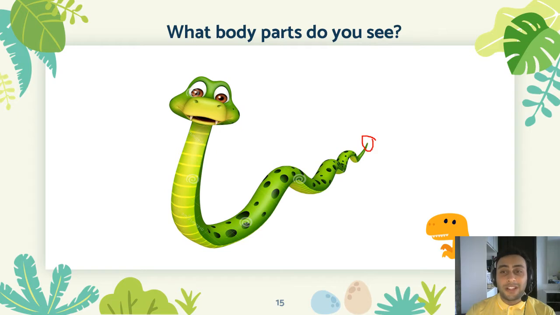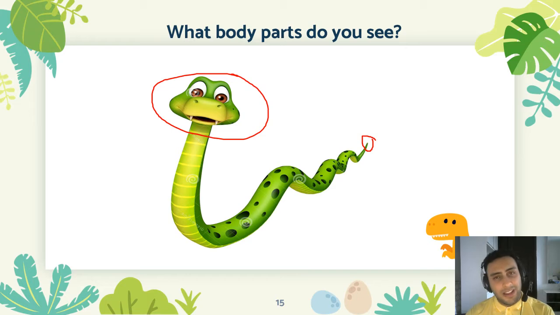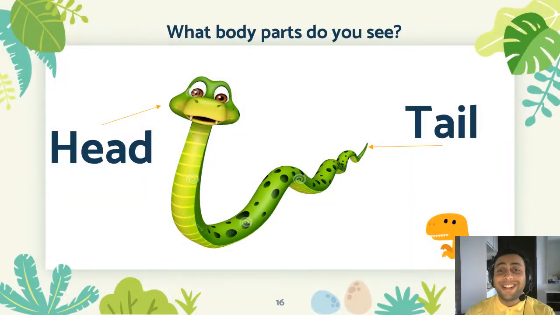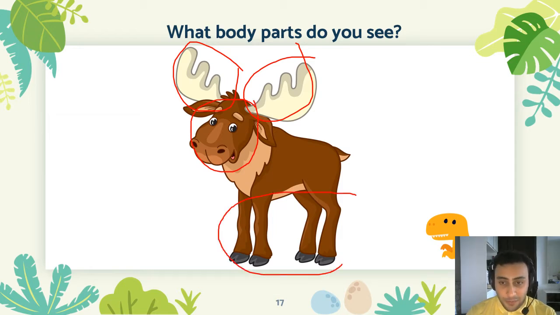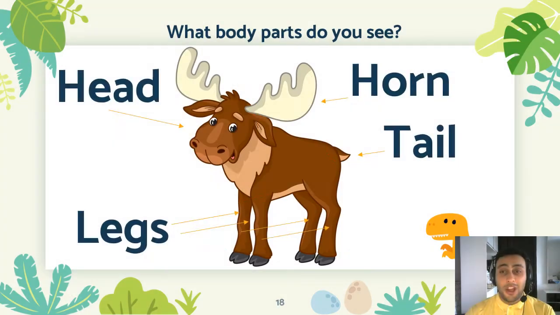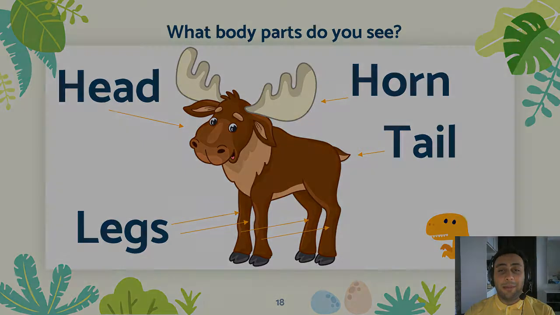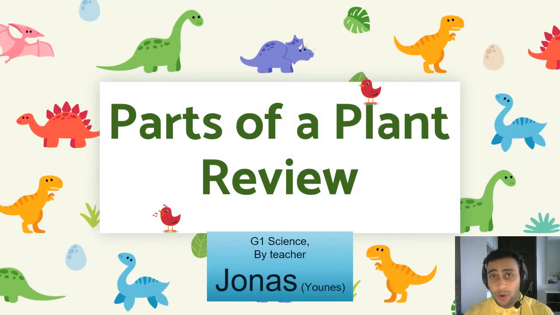Oh, what is this? Tail. What is this? Head. I don't see anything else. That's it. Oh, what are these beautiful things? Horns. Very good. What is this? Head. What are these four things? Legs. And what is this? Tail. See, you're correct. Good job. Okay, now that you're pro about body parts of animals, let's talk about parts of a plant.